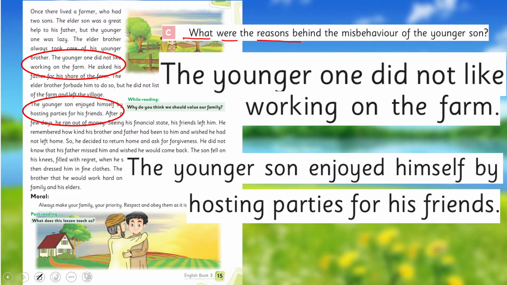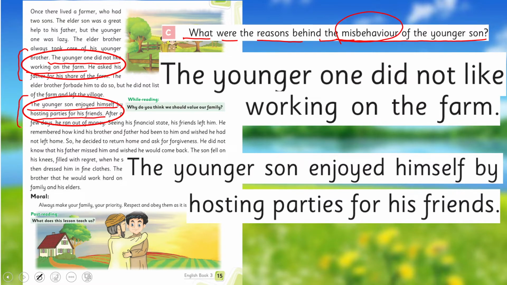What were the reasons behind the misbehavior of the younger son? So what was the reason of misbehavior? There were 2 reasons. First, the younger one did not like working on the farm. This was one reason. He did not want to work on farm. And the second was he wanted to enjoy himself by hosting parties for his friends.